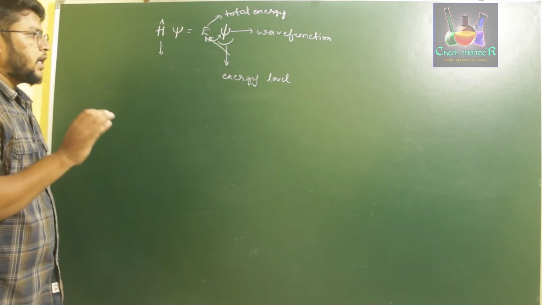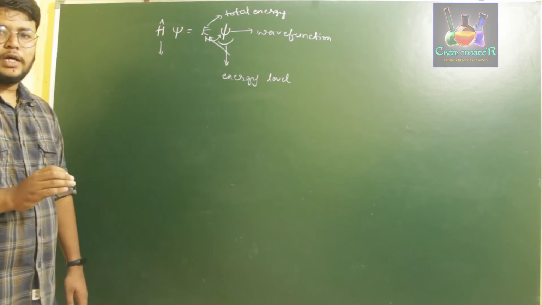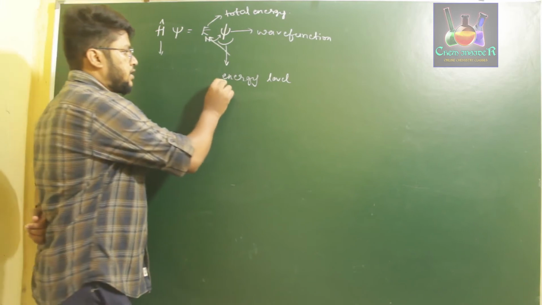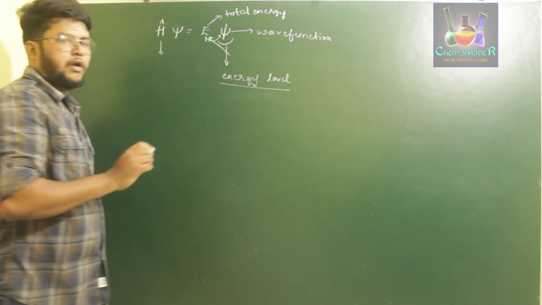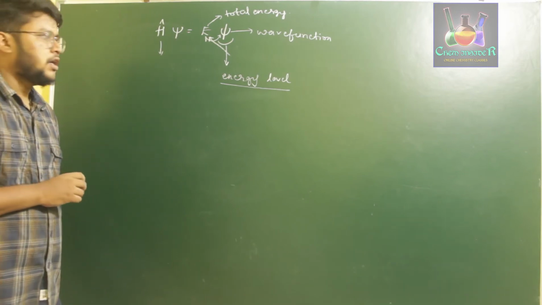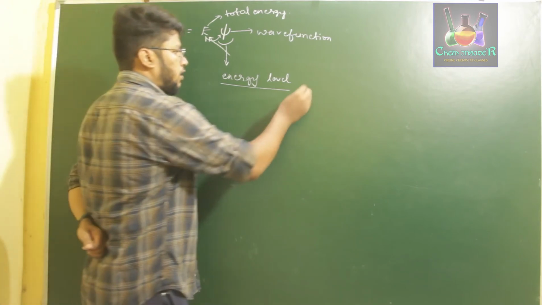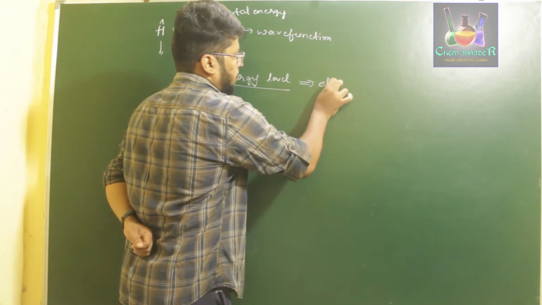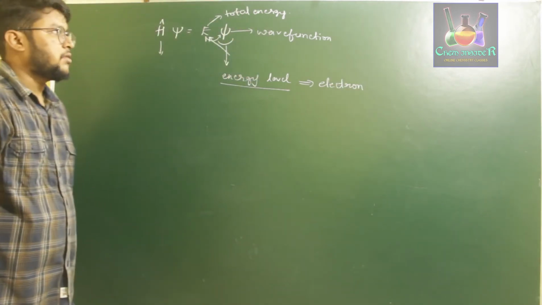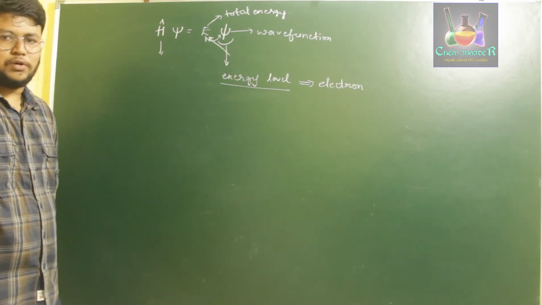That is, a certain wave function will be associated with the energy, and that wave function will be called an energy level. So the wave function which is associated with energy according to the Schrödinger wave equation is called an energy level, and that is where we are going to find our electron. That is where an electron can occupy. So an electron can occupy a level which is nothing but the wave function in terms of energy, which is called the energy level of the electron.